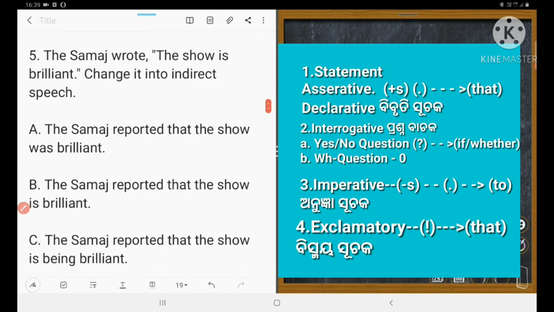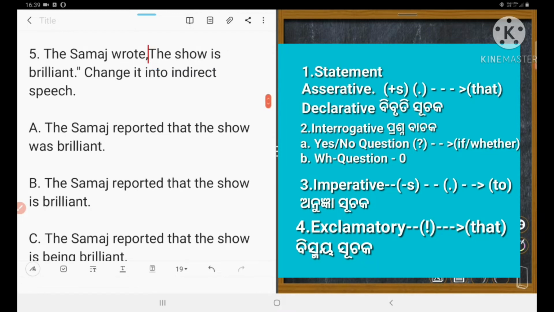5. The Samaj wrote, past tense wrote, written. The show is brilliant. Could you understand? So this show is brilliant is the sentence in inverted comma. It is a statement because it has a subject and ends with a full stop. So instead of inverted comma, we shall use what? That. Yes, that.